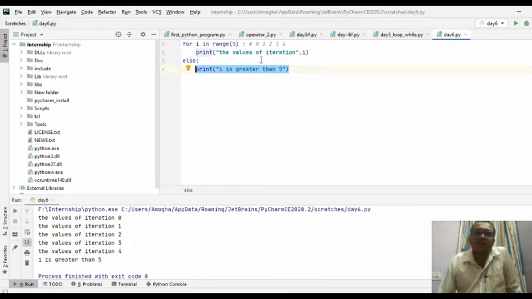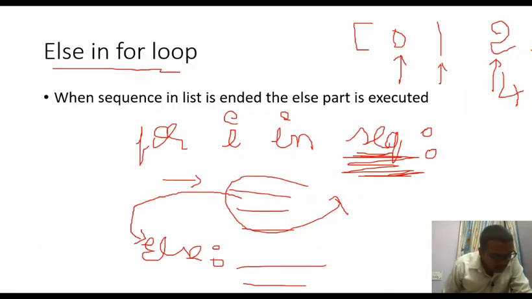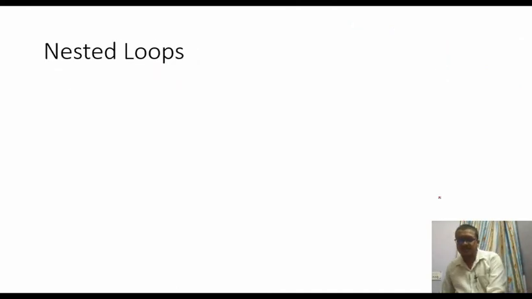So this is a usage of else. After one full execution of a for loop, if you need to notify the user that some task has been completed, you can go for an else part. This is an added advantage provided in Python. Okay, let me full screen this. I guess the else execution is now clear.